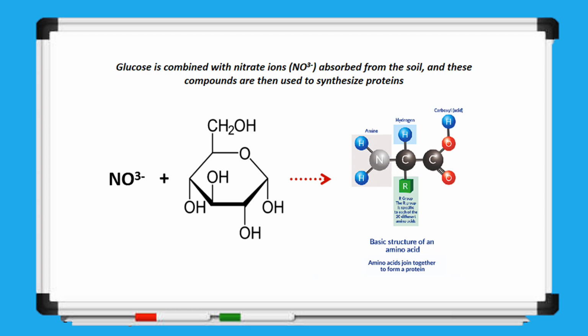which are the basic units that build proteins. These proteins are vital for the plant's structure and all its internal functions. Plants take in nitrogen from the soil mainly in the form of nitrate ions. Once inside the plant, these nitrate ions combine with glucose, which is produced during photosynthesis, to form amino acids. These amino acids are then used to build proteins, which support growth, repair, and other essential processes in the plant.